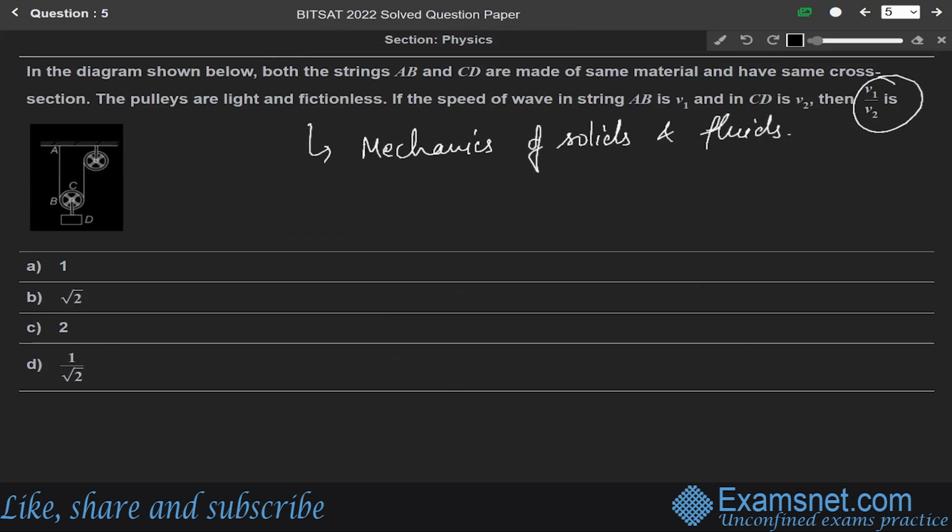Now let us redraw it. Let us say this is A, this is the pulley, this is point B, this is C, this is again another pulley, and this is point D having mass.